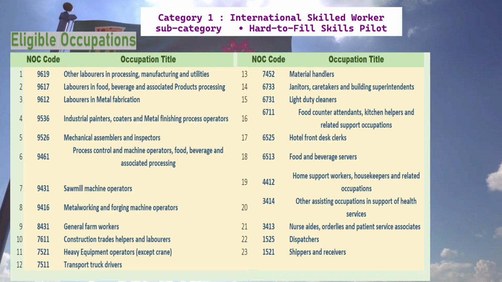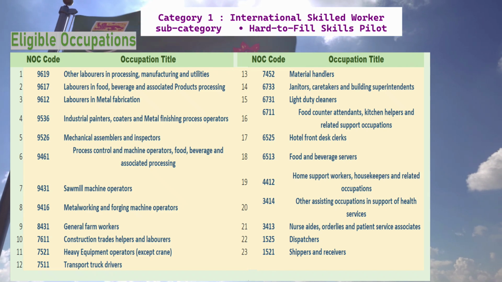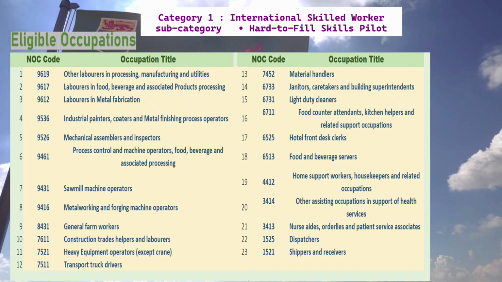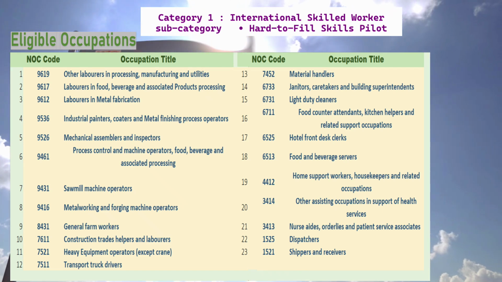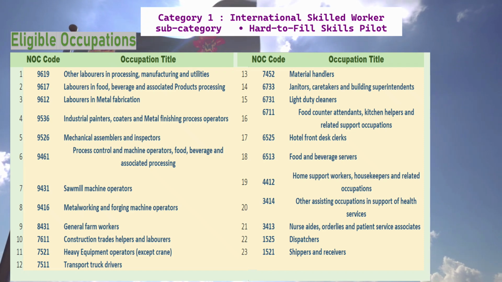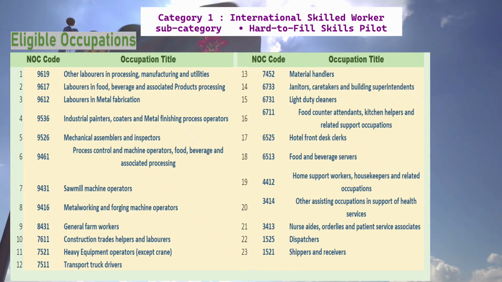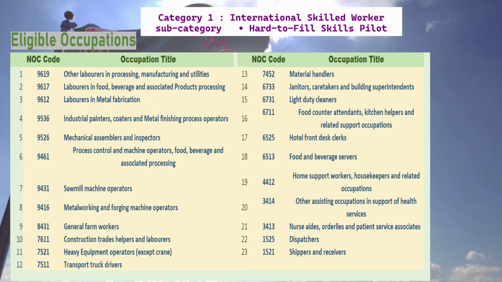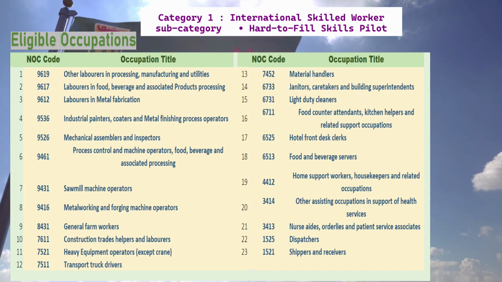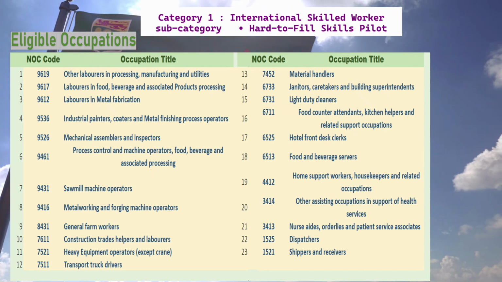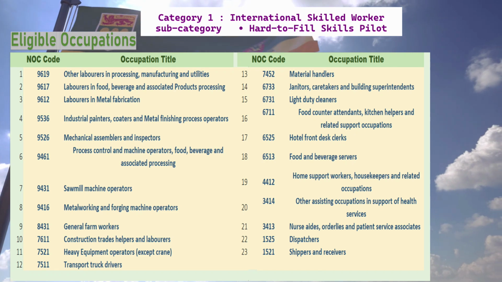6733. Janitors, caretakers and building superintendents. 6731. Light duty cleaners. 6711. Food counter attendants, kitchen helpers and related support occupations. 6525. Hotel front desk clerks. 6513. Food and beverage servers.